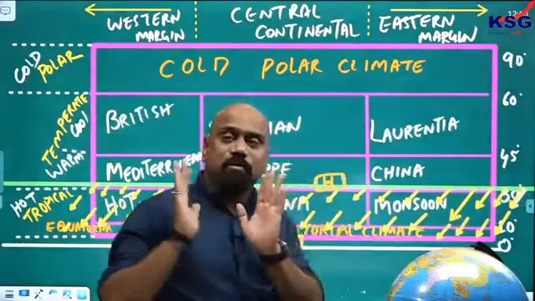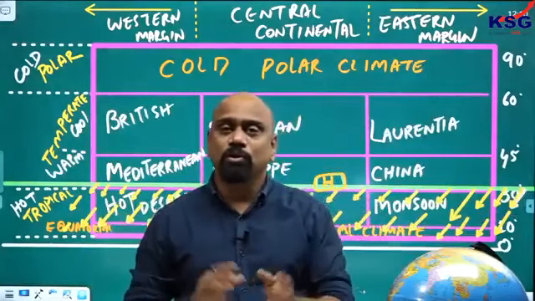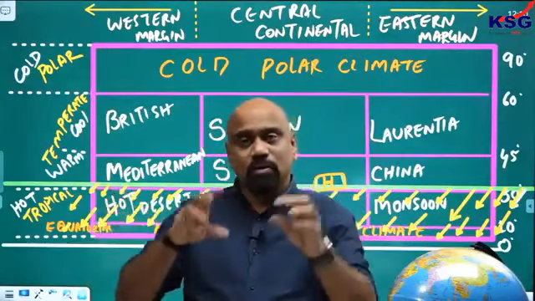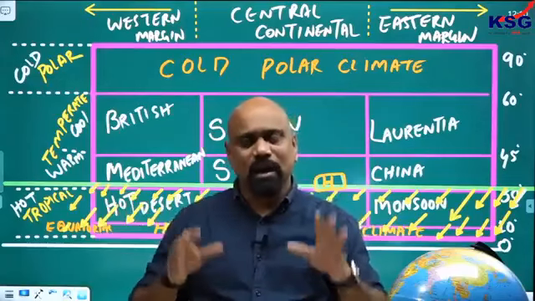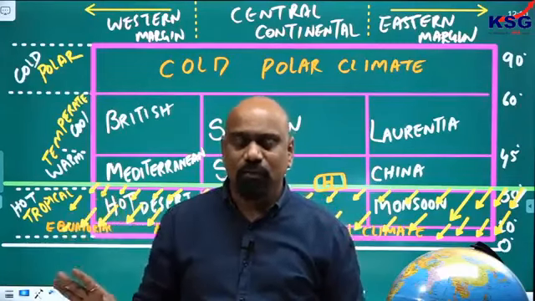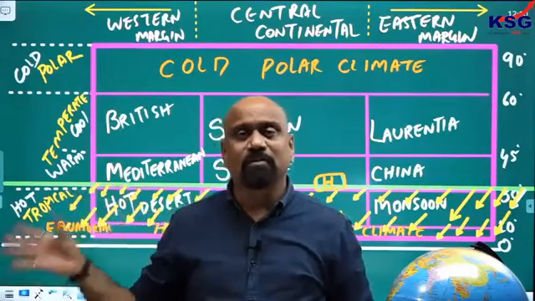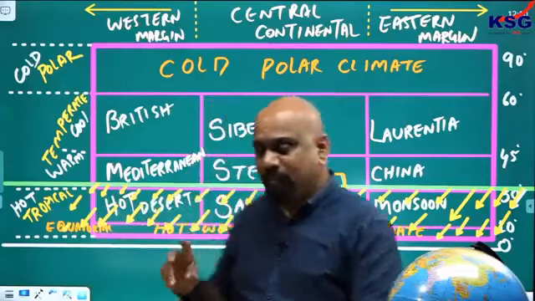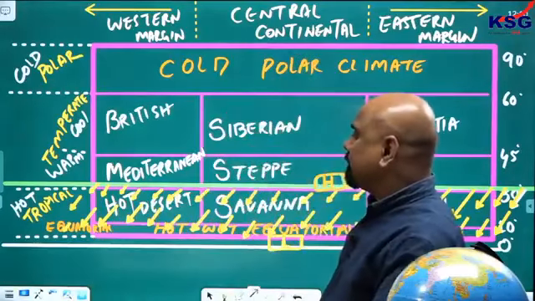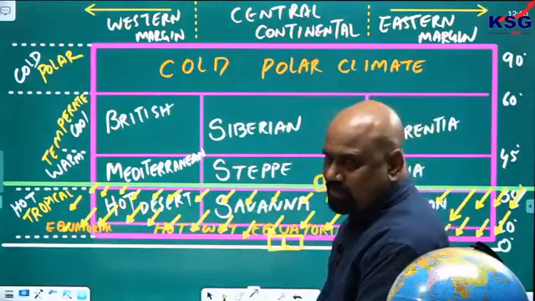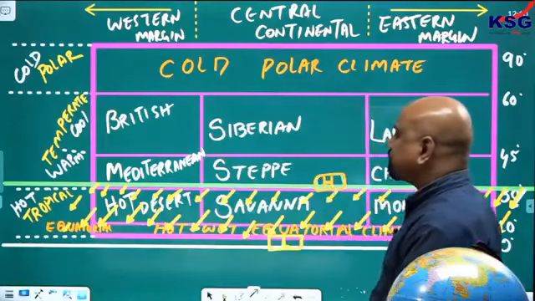I have taken this in an idealized format. You take any continent, even Africa or South America, and look: the sequence of climate will be like this. The climatic region sequence will be like this only.